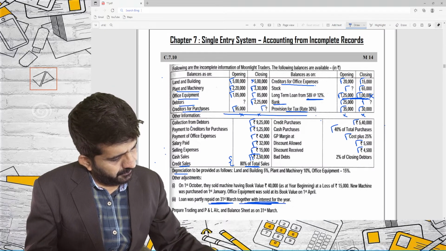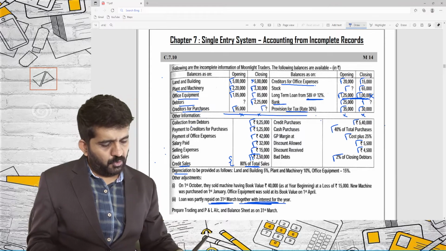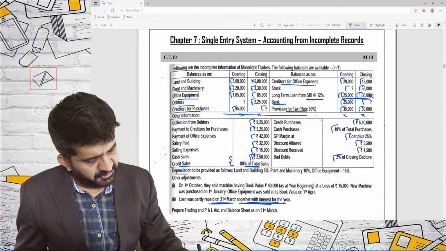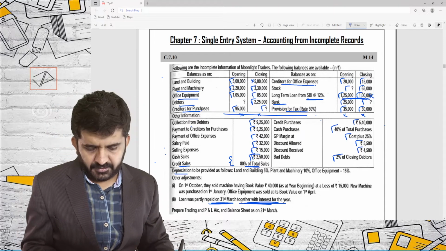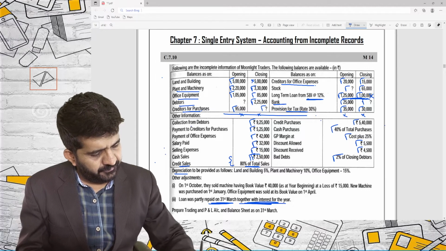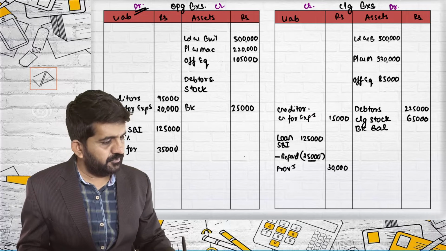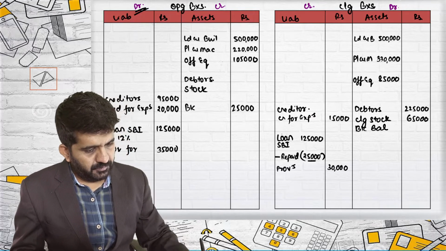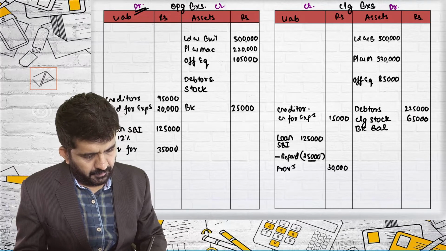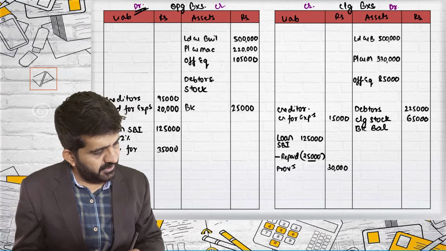Bad debt was 2% of closing debtors. Now what is closing debtors is 2,25,000. So 2% of 2,25,000 will become our bad debt. Bad debt, then closing debtors will decrease.